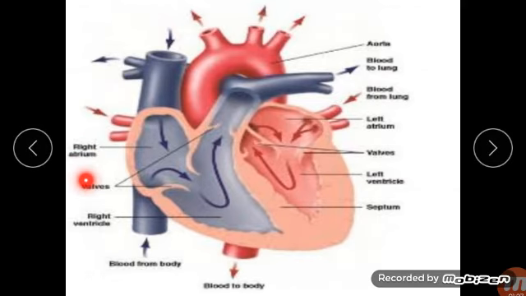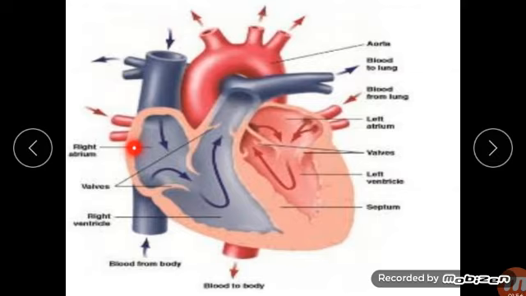The walls of the atria are thin as compared to those of the lower chambers.